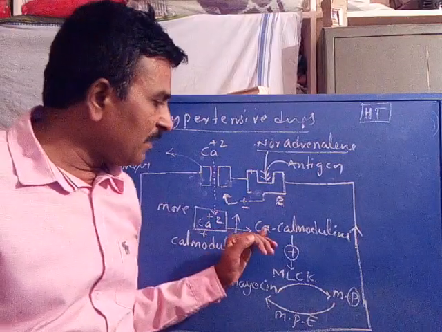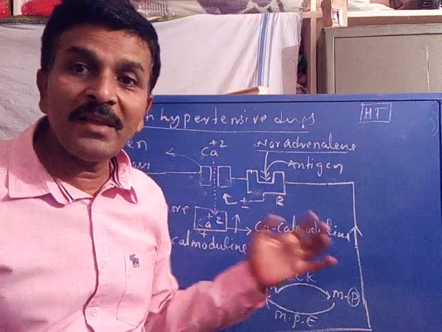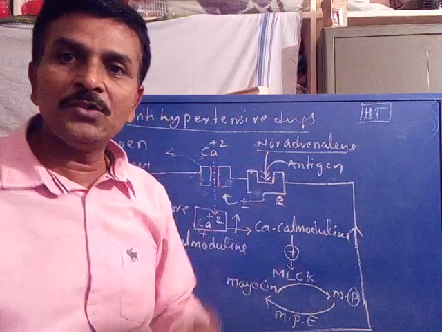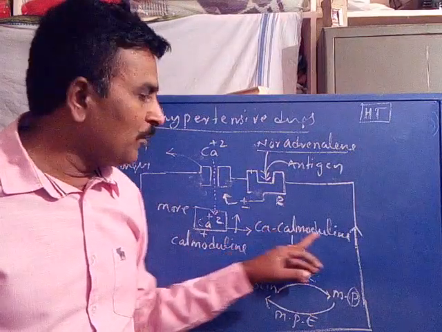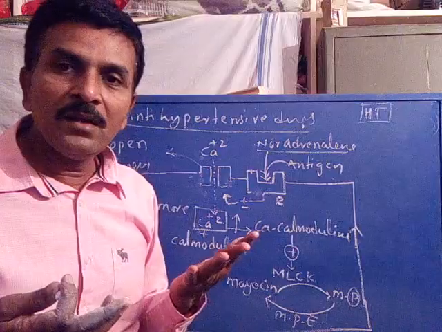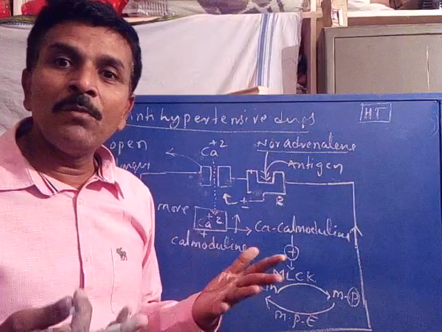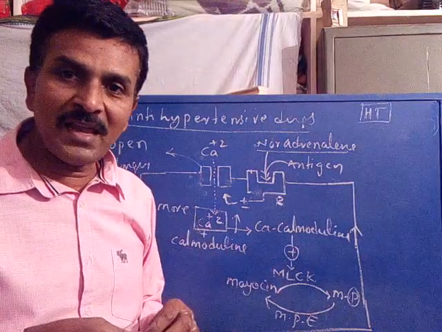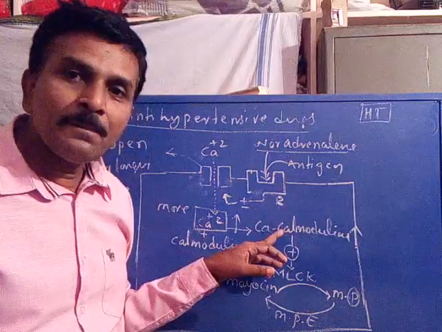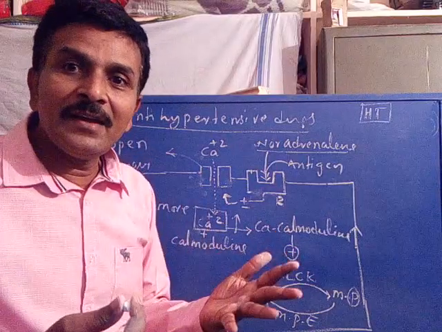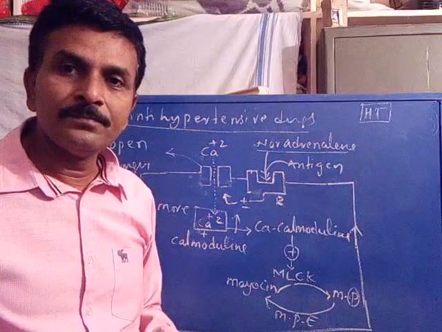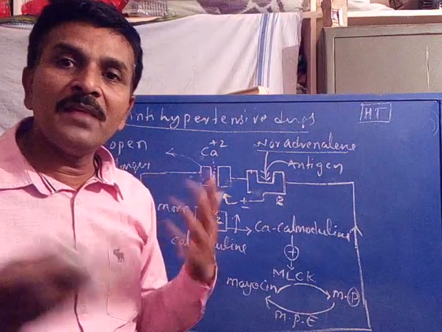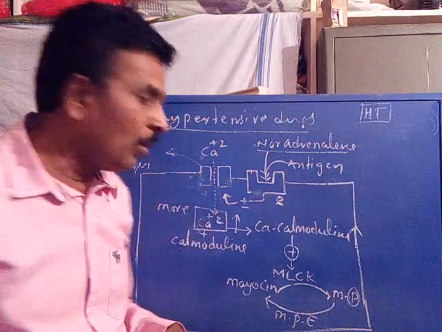So the formation of calcium calmodulin complex increases, its concentration increases. Just now we discussed it is a promoter, an activator of MLCK enzyme. Thereby it activates the MLCK enzyme more than the normal.